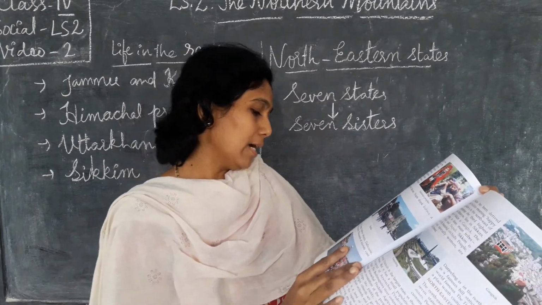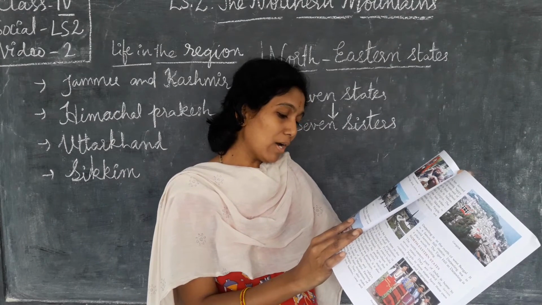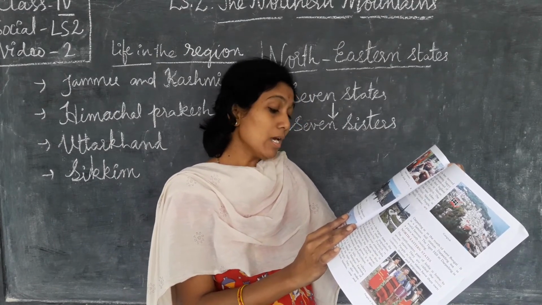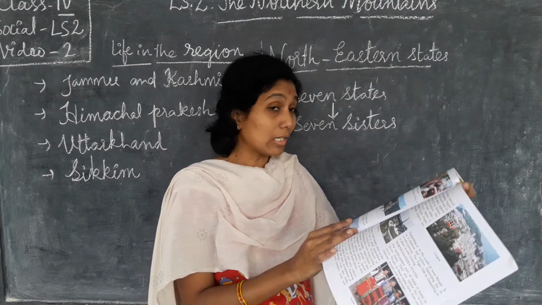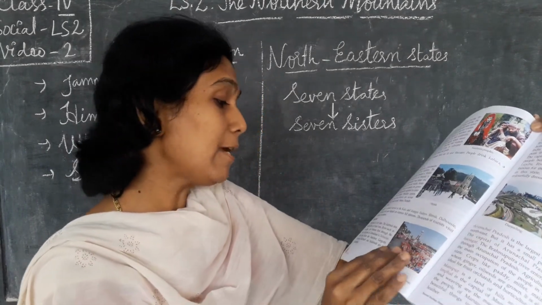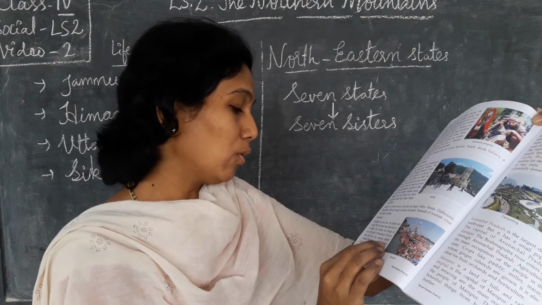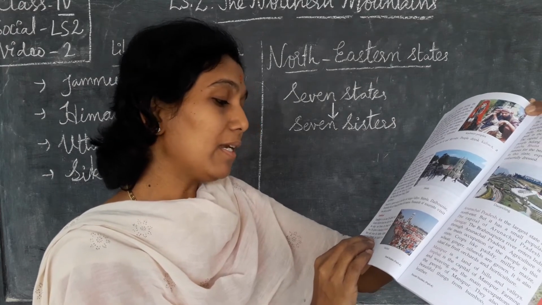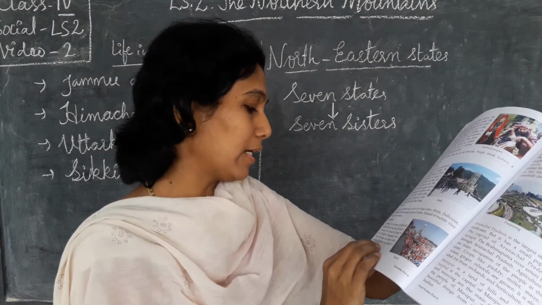Many famous and holy places like Haridwar, Gangotri, Yamunotri, Badrinath and Kedarnath are in Uttarakhand.